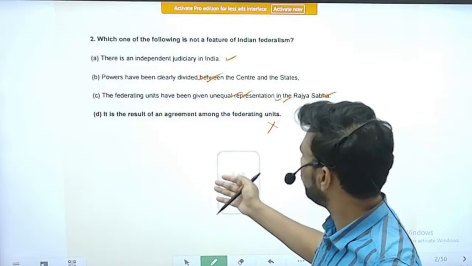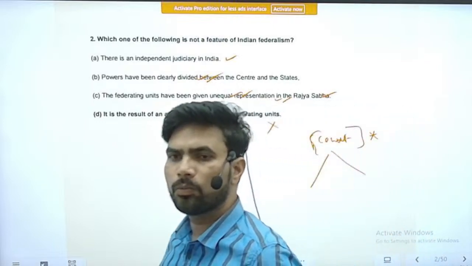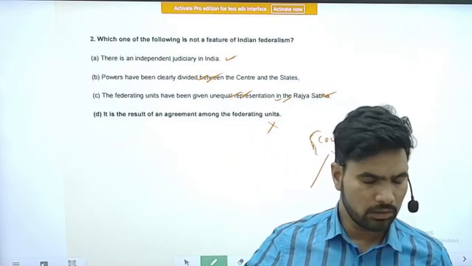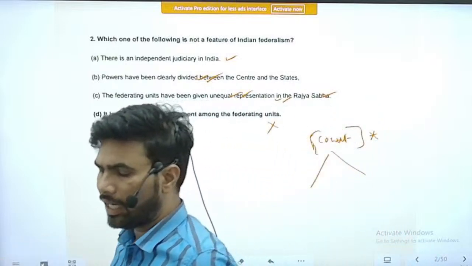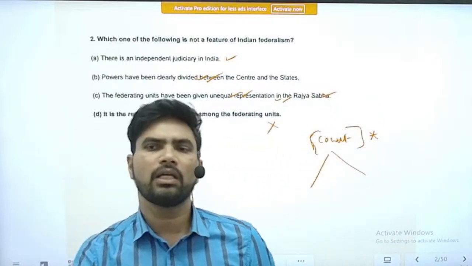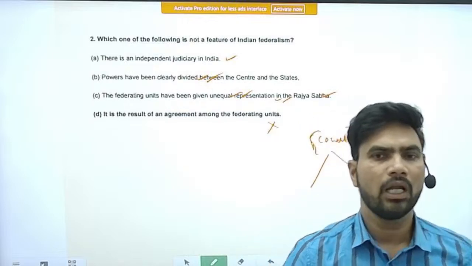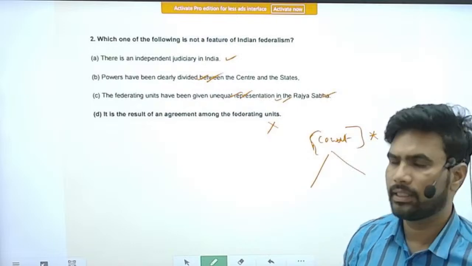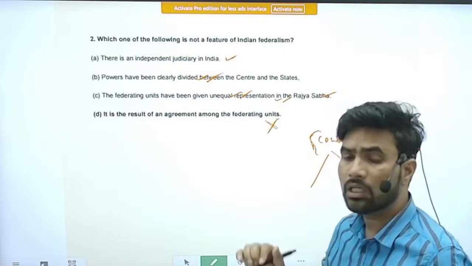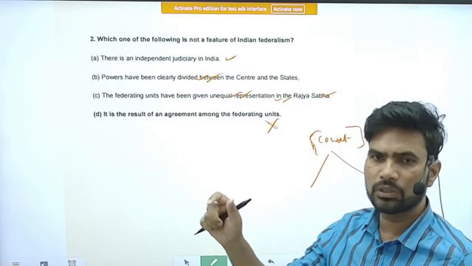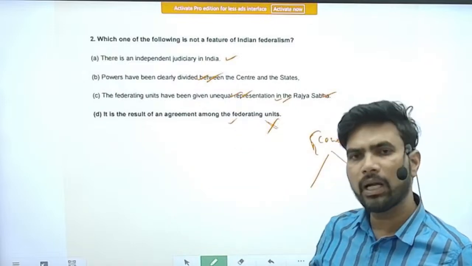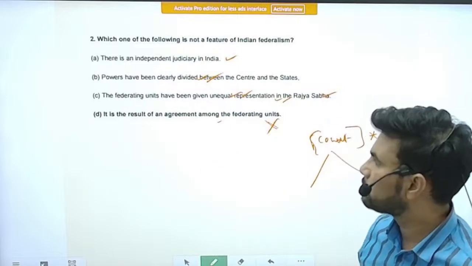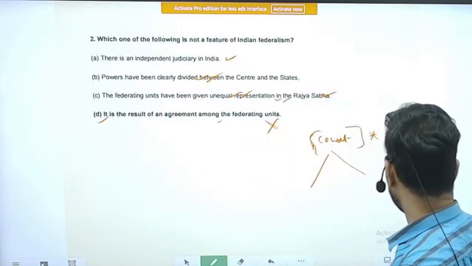We have divided the entire country into provinces only because of administrative convenience, or for the convenience of administration. Right. So the Indian Federation is not formed because of the agreement between the states. So this is an incorrect statement. Generally, as a federal feature, this will be a correct feature, but when it comes to India, it will not be correct in the context of India. So the correct option is option D.